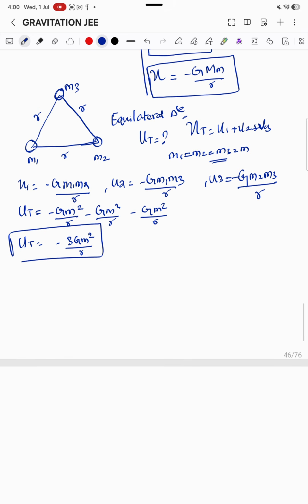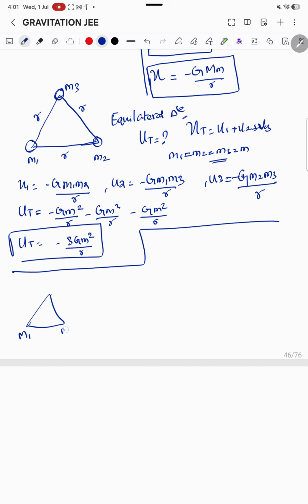Next, I would like to raise some more questions from the system. That is, what will be the force experienced by one star due to the other stars? Let's take this equilateral triangle, and three masses m1, m2, and m3. So I ask this question: what is the force experienced by m3?